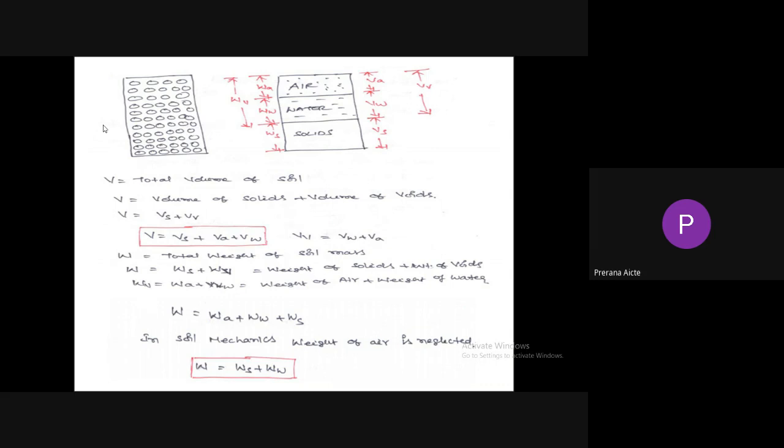So coming to weight components, total weight of the soil mass is equal to weight of solids plus weight of voids. Weight of voids includes weight of water and weight of air. So total weight of the soil mass is equal to weight of air plus weight of water and solids. But in soil mechanics, weight of air is neglected. So total weight of the soil mass is equal to weight of solids and weight of water.